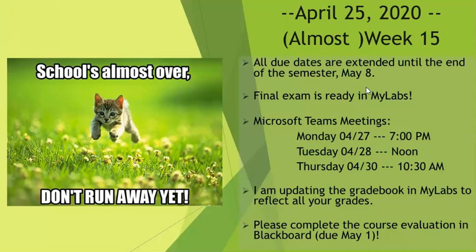So I've gotten partially done. I know at this point I have 1 class finished. My Monday, Wednesday class is finished. By the time you watch this, they may all be finished, but basically you'll start to see all your grades from Blackboard in MyLabs. So when you look at your MyLabs grade, that would be your actual overall class grade.